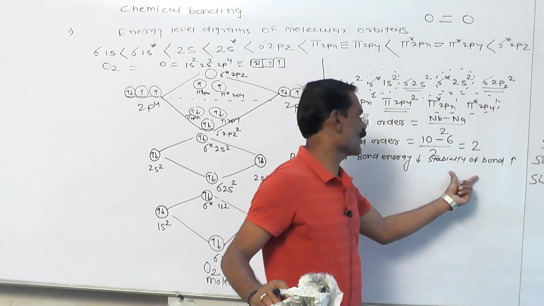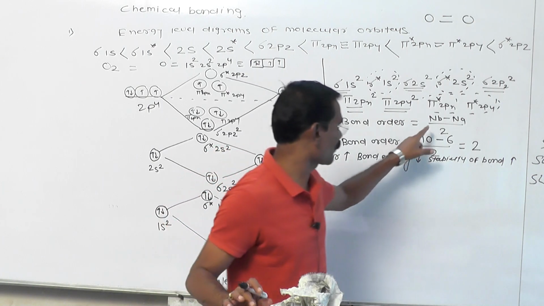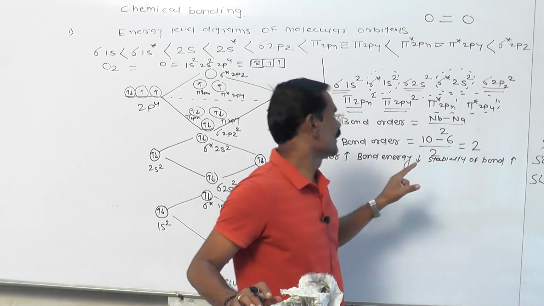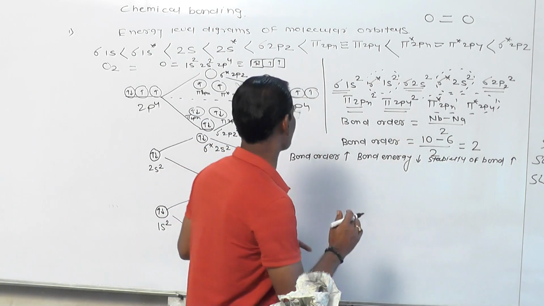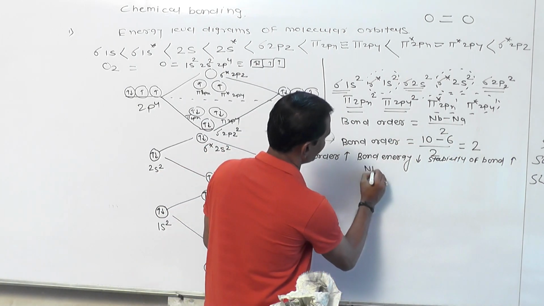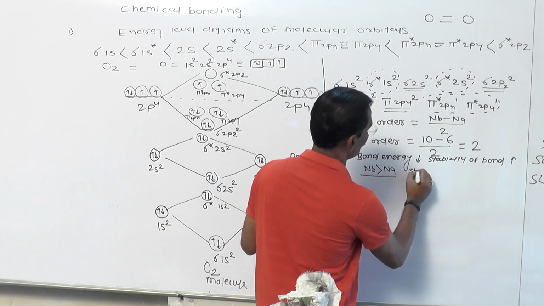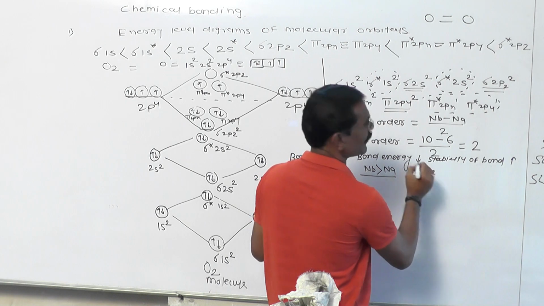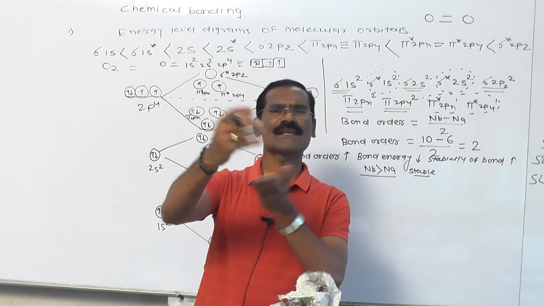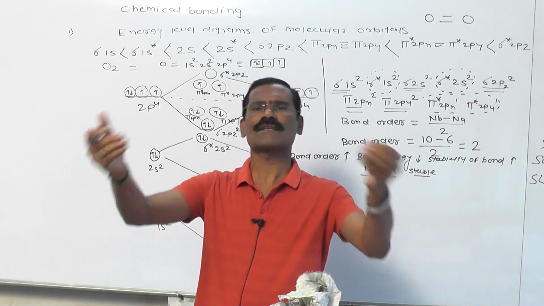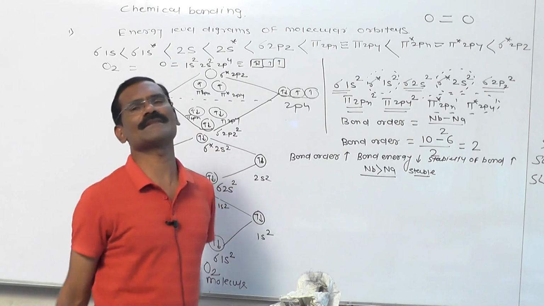So the stability of a bond depends upon the number of bonding orbitals, the number of bonding electrons. Listen very carefully, at which time is the bond more stable? If the number of bonding electrons is greater than the number of anti-bonding electrons, then at that time a stable bond is formed. Otherwise a stable bond never forms, because if the number of bonding is equal to the number of anti-bonding, that molecule never forms, because the bond order is 0. And if the number of anti-bonding is greater than the number of bonding, this does not happen in chemistry.